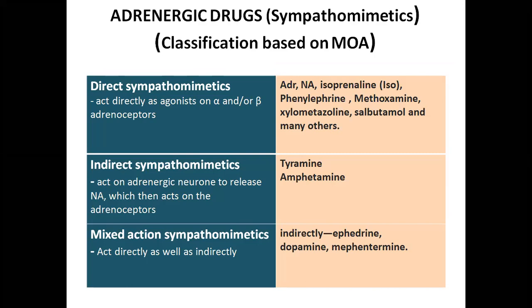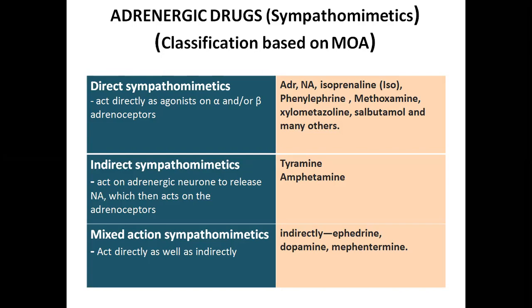We can classify adrenergic drugs based on the mechanism of action as directly acting sympathomimetics, indirect sympathomimetics, and mixed action sympathomimetics. Directly acting sympathomimetics act directly as agonists on alpha and/or beta adrenoreceptors. They are adrenaline, noradrenaline, isoprenaline, phenylephrine, methoxamine, xylometazoline, salbutamol, and many others. These are a few important drugs which directly act on the alpha and beta adrenoreceptors.